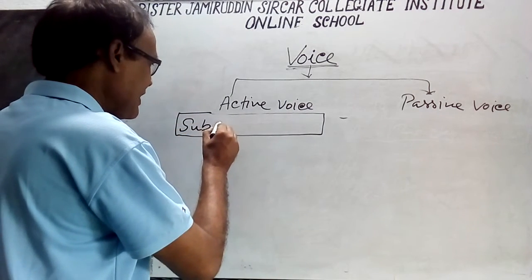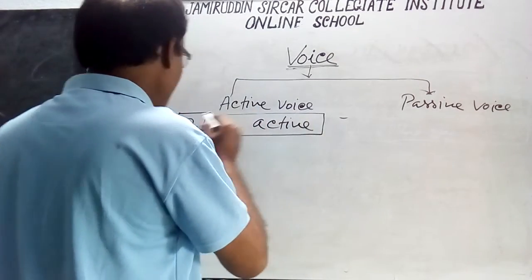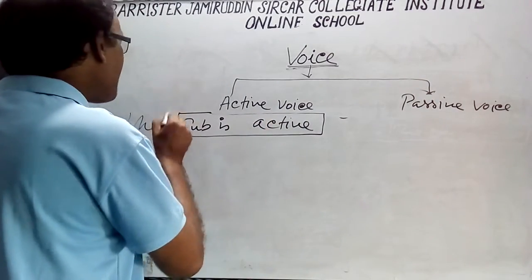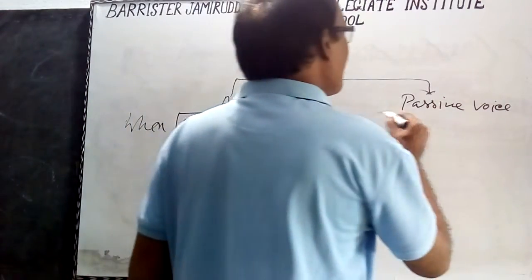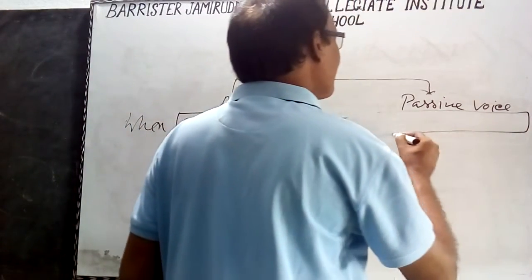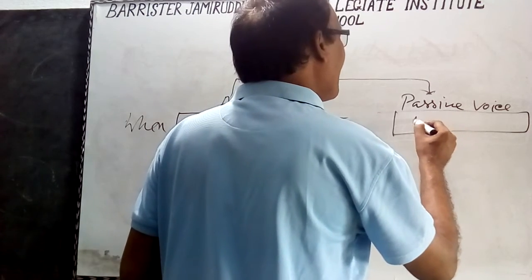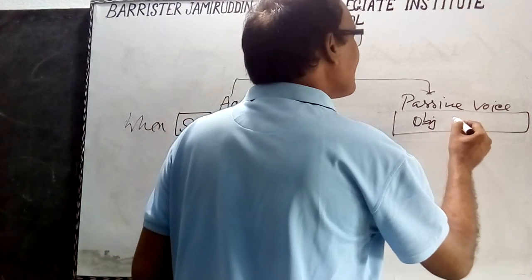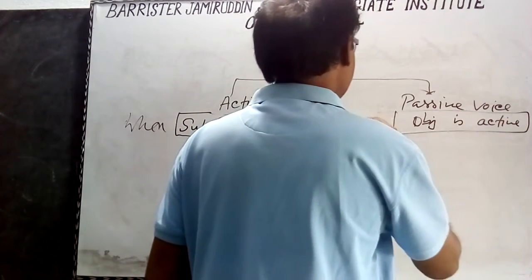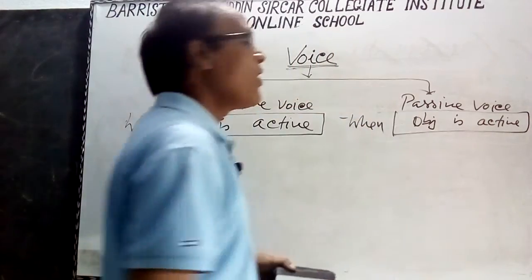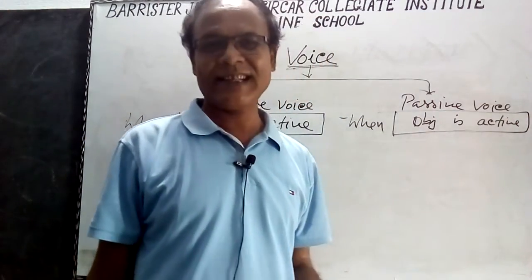When the subject is active, this is active voice, and when the object is active, then it is passive voice.